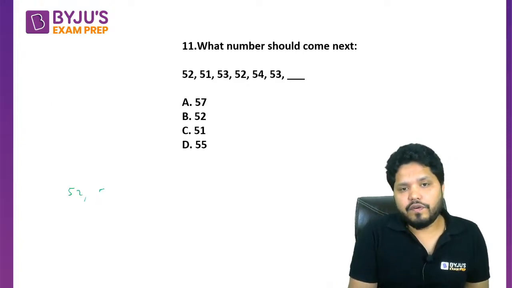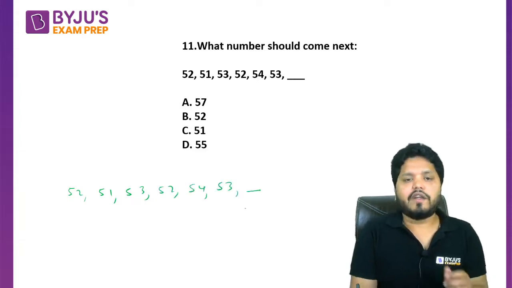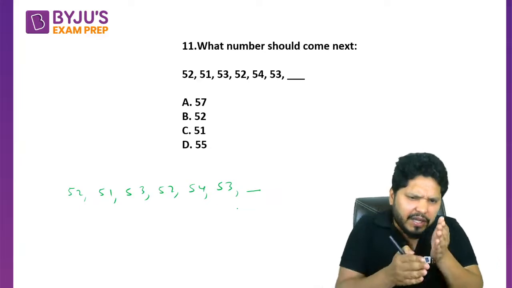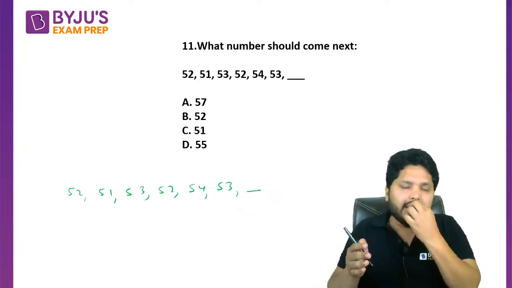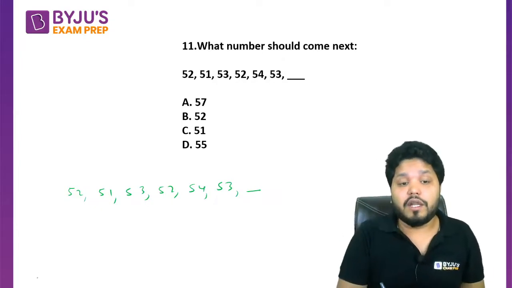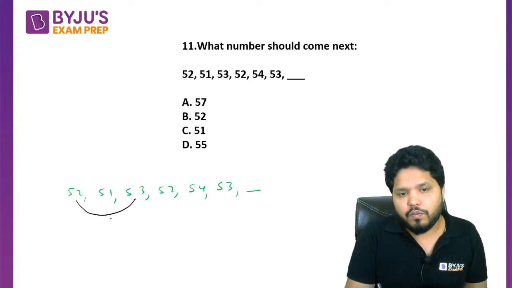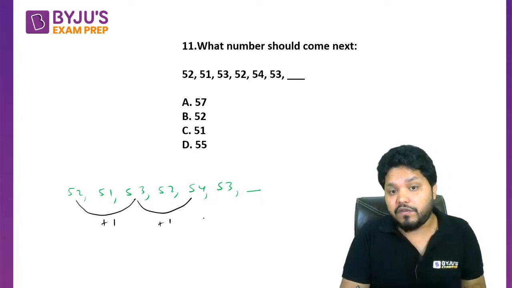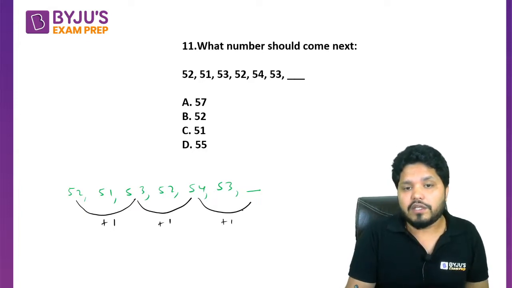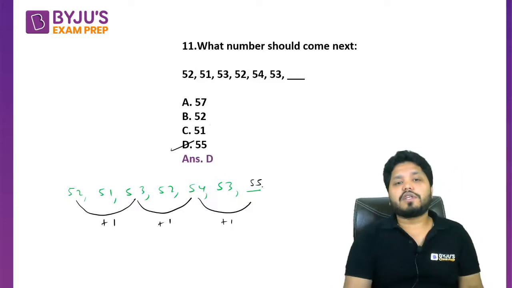52, 51, 53, 52, 54, 53, and we need to identify the next number. If you look at this series, sometimes it is increasing, sometimes it is decreasing. That means this is a kind of series in which there are multiple patterns going on. 52 plus 1 is 53, and 53 plus 1 is going to be 54 in the alternate series. So 54 plus 1 has to be 55, and that should be your correct answer. So D option has to be the correct answer.